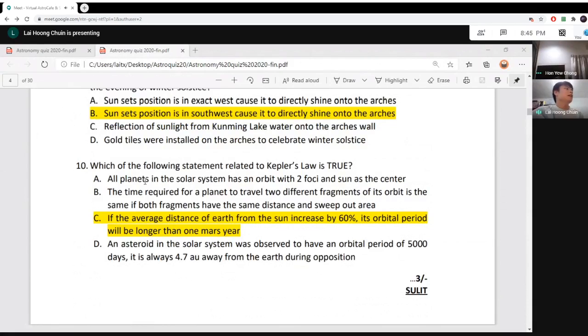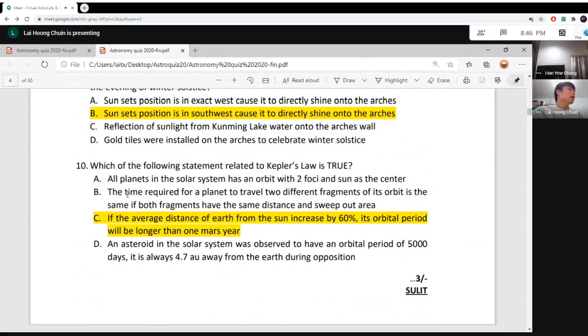A says all planets in the solar system have an orbit of 2 foci and the sun as the center. So the first part, 2 foci, is correct, because the orbit is elliptical, but the sun is not at the center. The correct one should be all planets in the solar system have an orbit with 2 foci and the sun at one of the focus points.